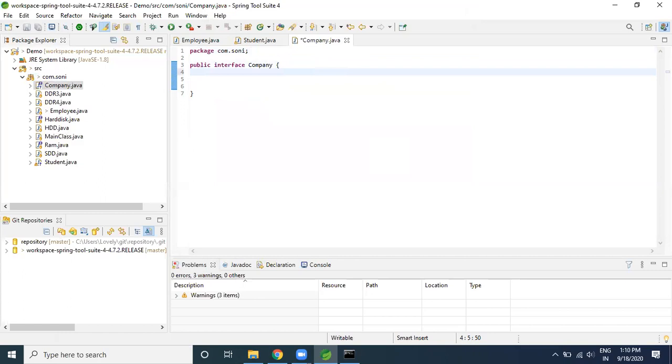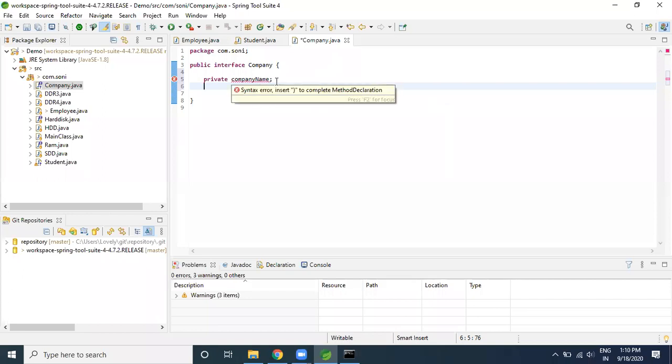Now let me create two variables here. I cannot use the inappropriate modifier. Let me show you. If I say private company, it's saying illegal modifier. So it will ask me to remove the modifier. So why will it show such kind of error?